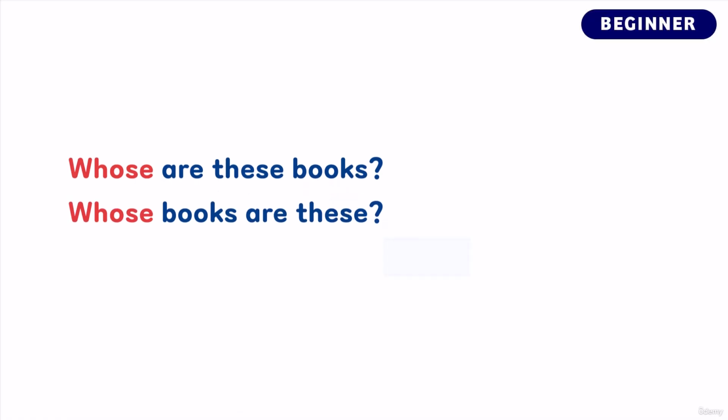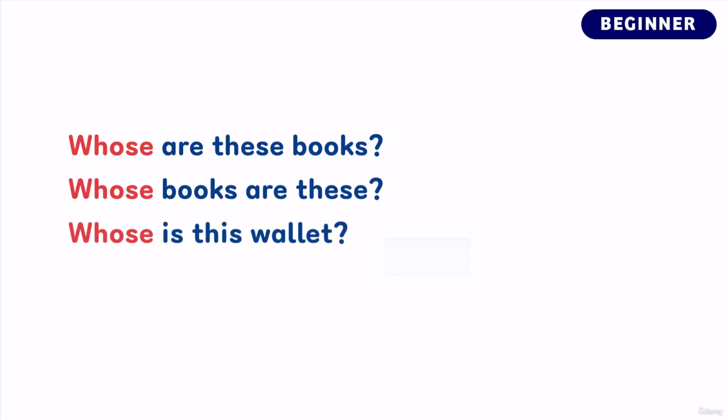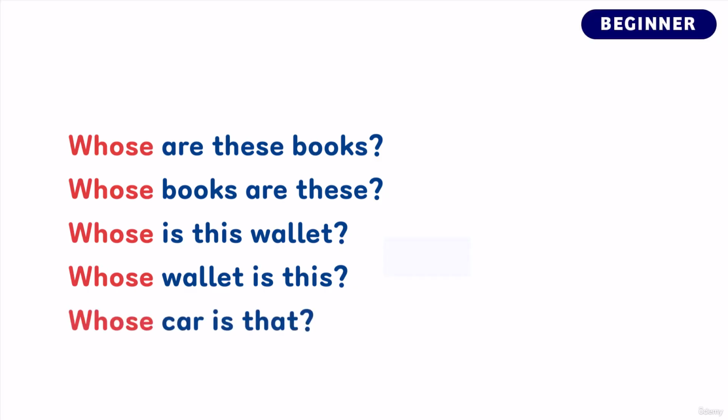Here are some more example questions. Whose is this wallet? Whose wallet is this? Whose car is that? Whose is this food?